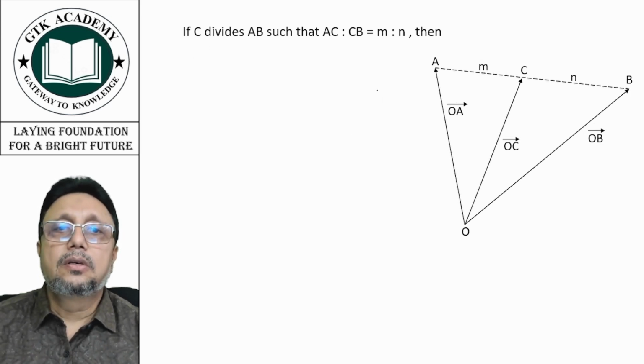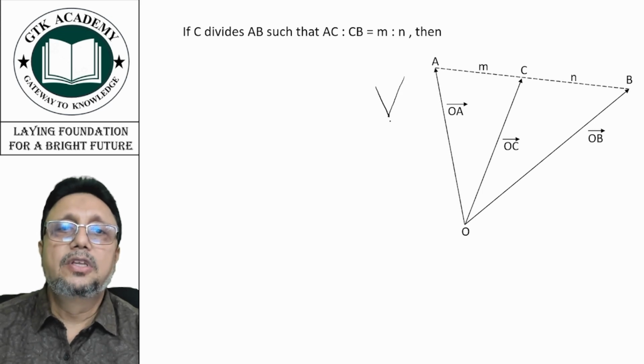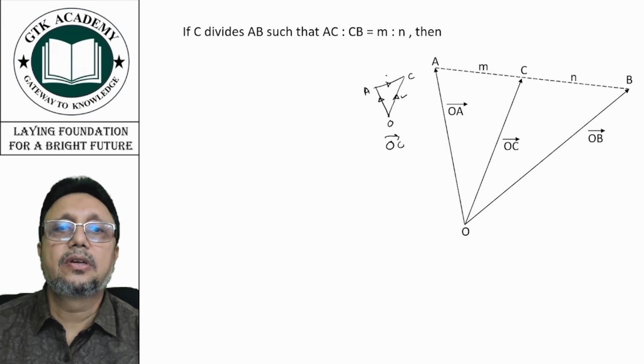Now, if this is O and this is C, this is A, then OC vector is equal to OA vector plus AC vector.